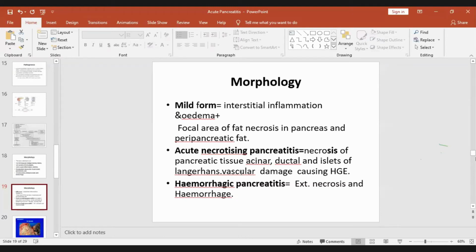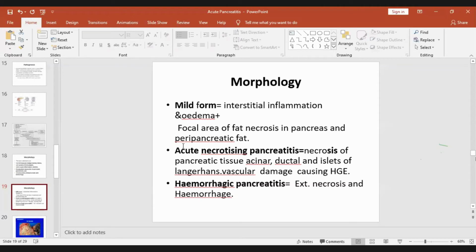Necrosis and other features of inflammation will be there. Now this is a fat necrosis on the surface of the pancreas. See these white areas, this soap formation, because lipase will break down the triglyceride, glycerol and fatty acid will be released, and fatty acid will combine with calcium and form calcium soap. So these white areas are calcium soap, and that is fat necrosis caused by lipase on the surface of the pancreas.